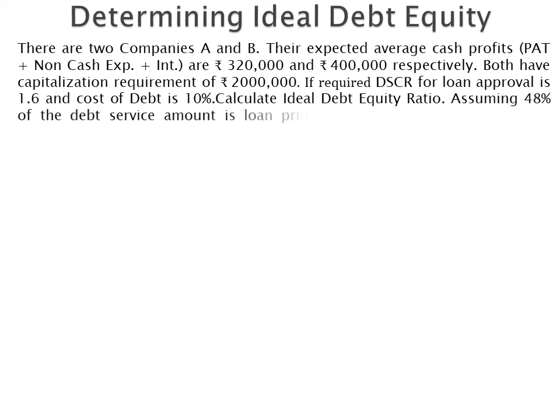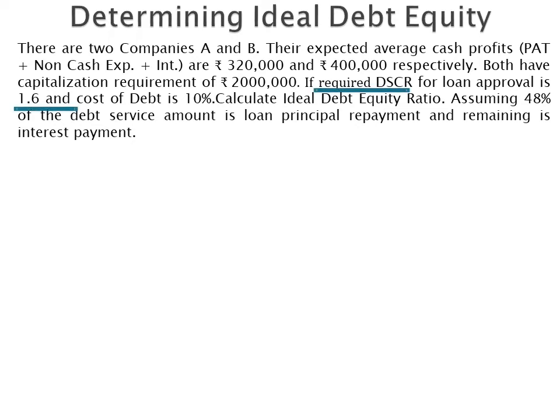If the required DSCR is 1.6 and the cost of debt is 10%, calculate the ideal debt equity ratio, assuming 48% of the debt service amount is loan principal repayment and the remaining is interest payment. Please note that required DSCR means targeted DSCR is 1.6, and cost of debt means rate of interest is 10%.